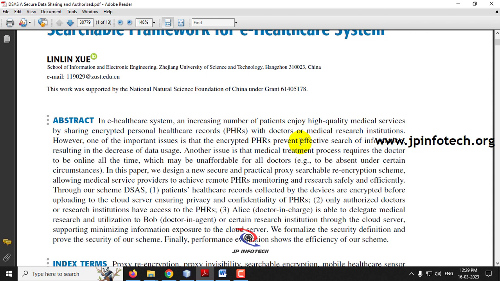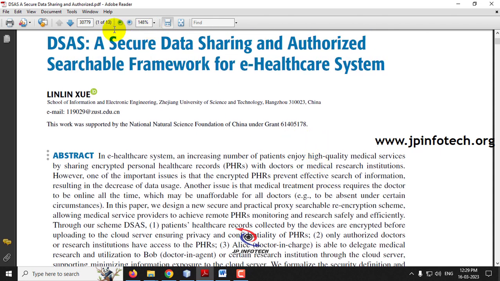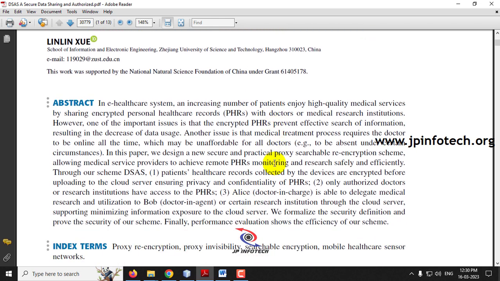So to overcome all these issues, in this paper the authors have proposed a secure data sharing method, where the data stored in a cloud is stored in a very secure way, and also it can be shared, and with the authorized searchable framework, only the intended particular person can search the data in the eHealthcare system.